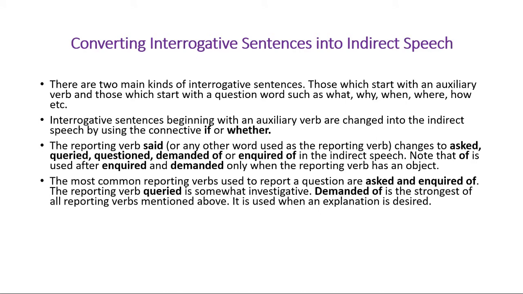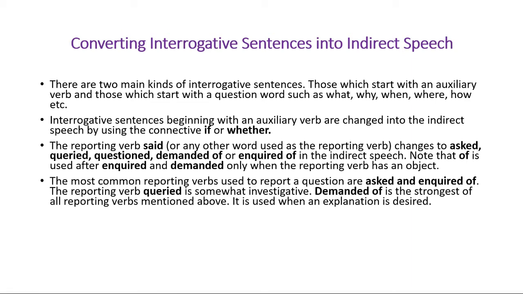Then we are moving to the topic of converting interrogative sentences into indirect speech. So what is an interrogative sentence? We all know it very clearly. Interrogative sentences are sentences that are inquiring something. So there are actually two main kinds of interrogative sentence: those which start with an auxiliary verb, and those which start with a question word such as what, why, when, where, how, etc. So in both these cases, we have separate rules to follow.